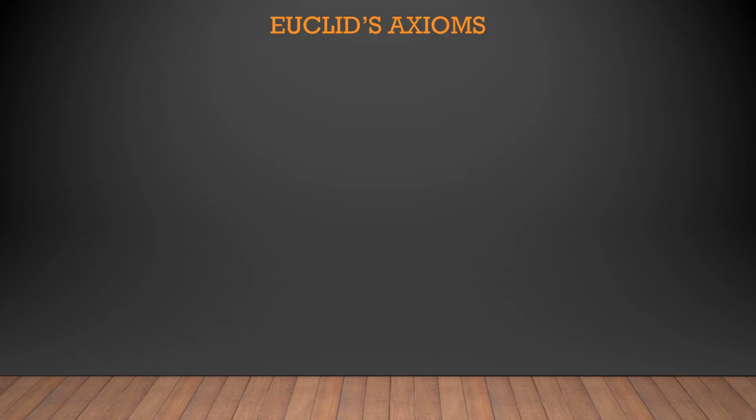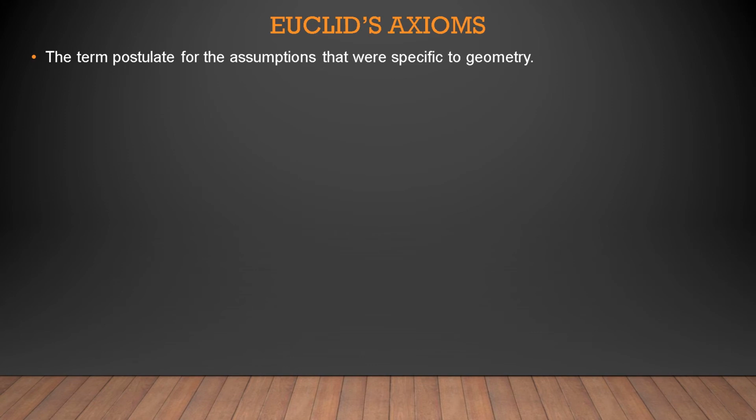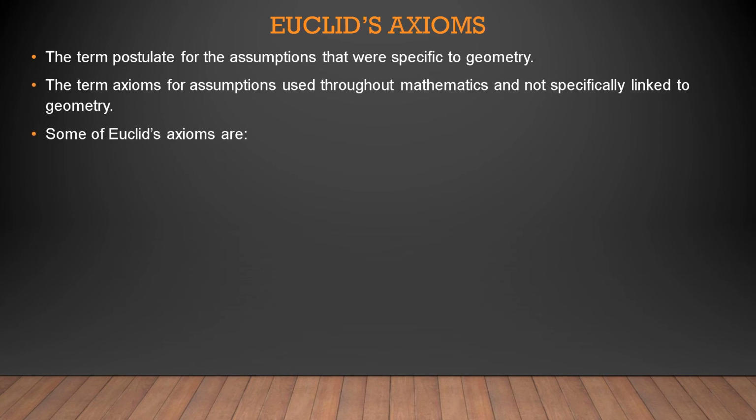Then Euclid's axioms: the term postulates is used for assumptions that were specific to geometry, and the term axiom for assumptions that are used throughout mathematics and not specifically linked to geometry.